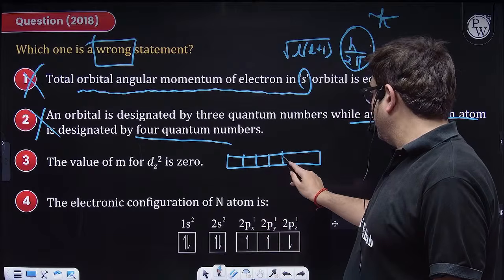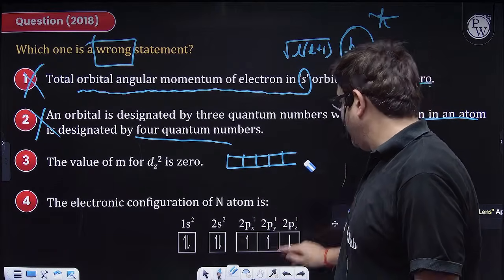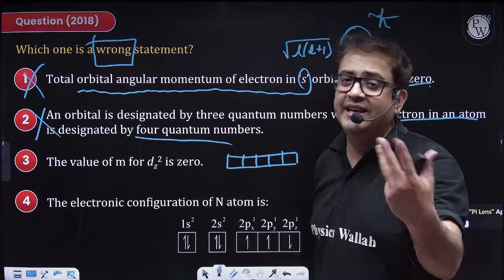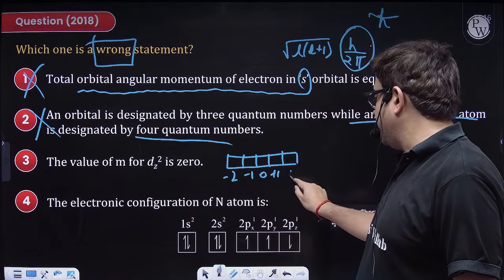1, 2, 3, 4, 5. Okay. This is not beautiful. So let me make the box equal because they are degenerate. And the value of m is -2, -1, 0, +1, +2.